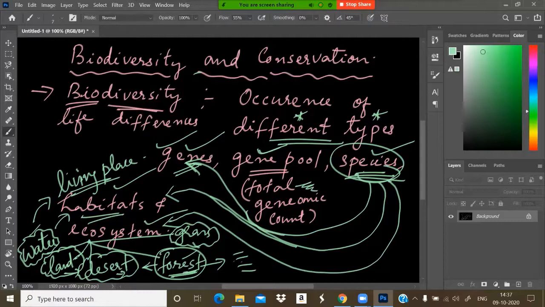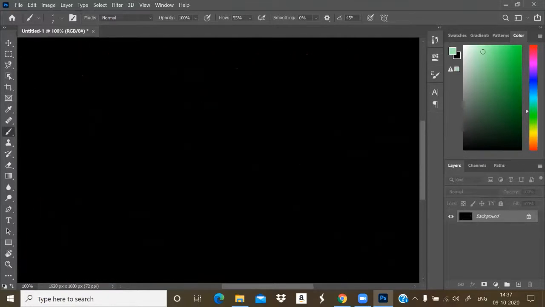So that is biodiversity. In this chapter, we are going to study the importance of biodiversity, and how biodiversity can be conserved. Biodiversity is very much important for sustaining life, for the survival of all organisms.